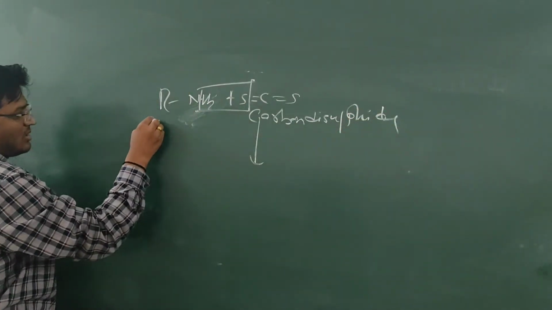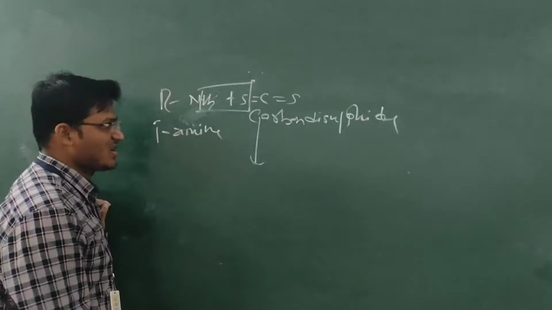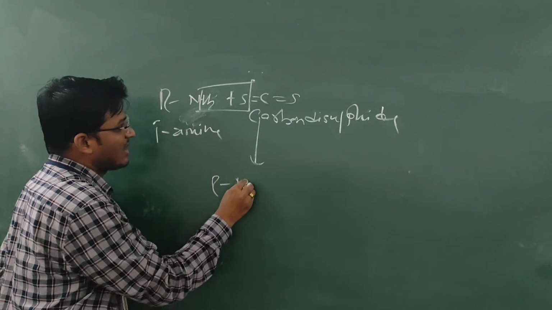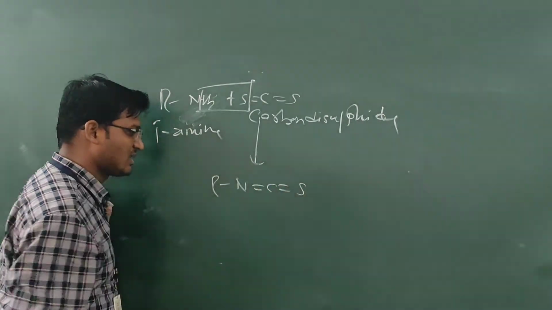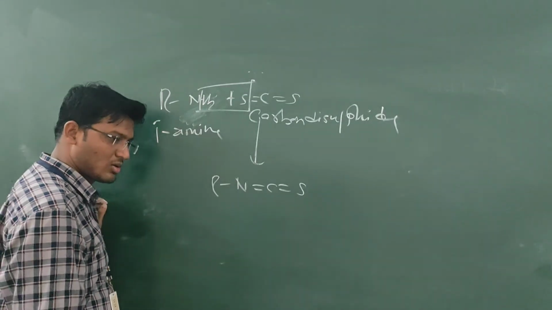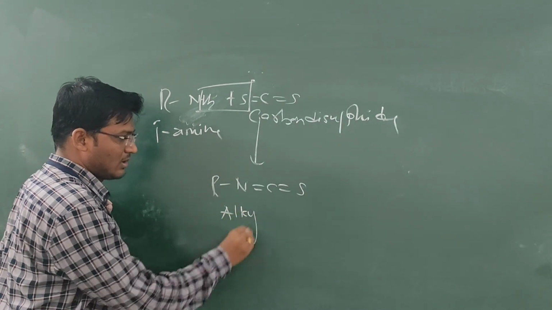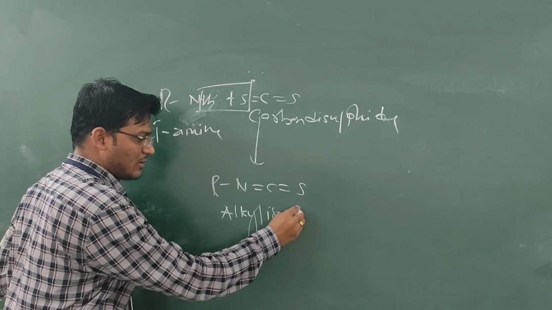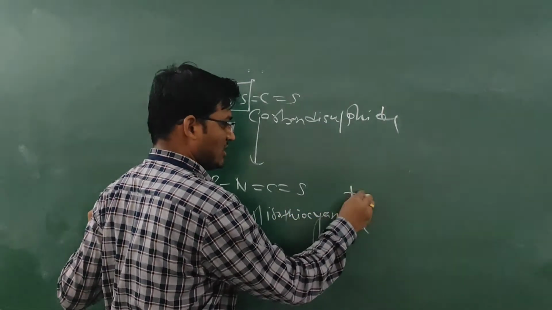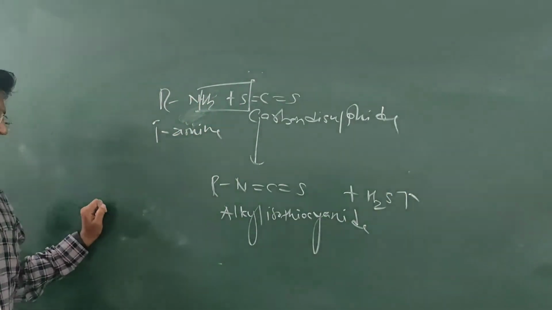This is a primary amine. When this primary amine reacts with carbon disulfide, it forms a product RN=C=S, that is alkyl isothiocyanate, plus H2S, with the liberation of H2S gas.